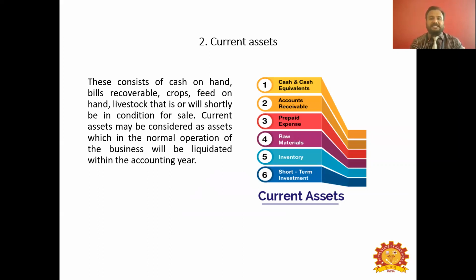For example, the cash that you already have in your hand. Accounts receivable, that is the money that you will be getting from others when you sell something. Prepaid expenses, and raw materials that you keep now, which will be utilized for the next production cycle very quickly. The raw materials get converted into a product, and that will give you money in the form of income. In such a way, it is highly liquid and very quickly generates income. The next ones are inventory, short-term investments, etc. All these are included as current assets.